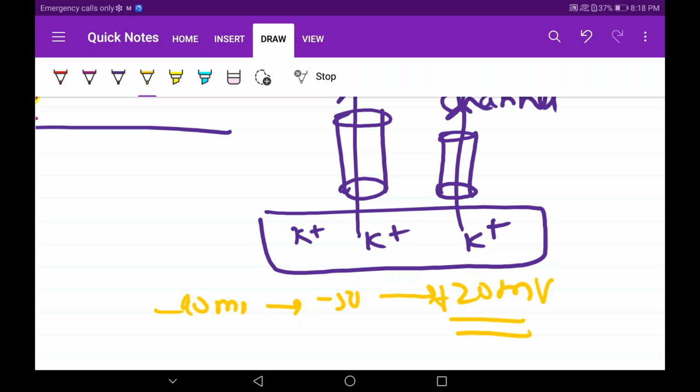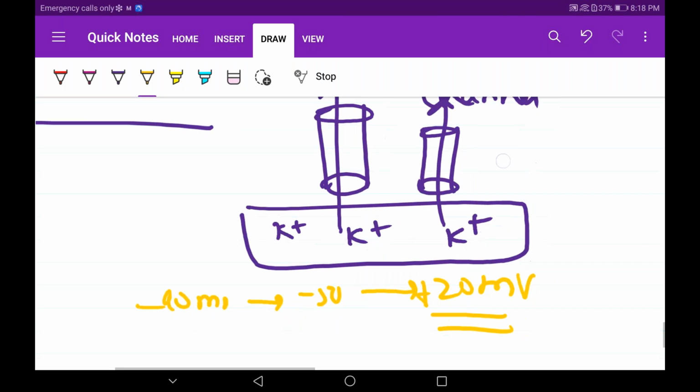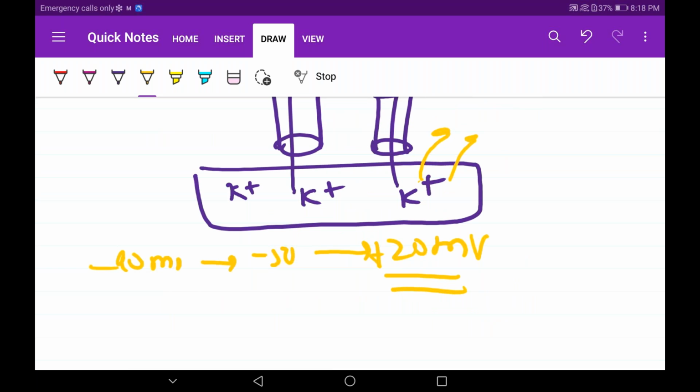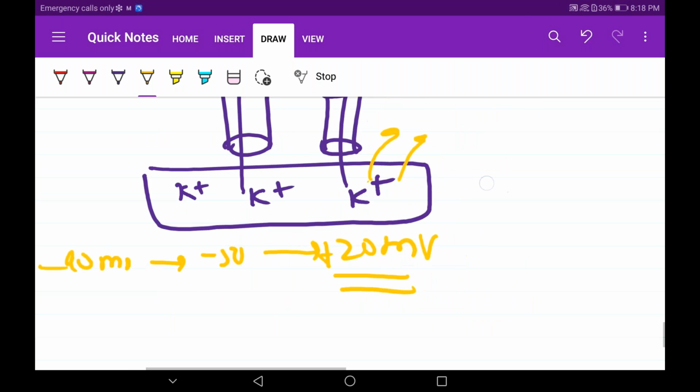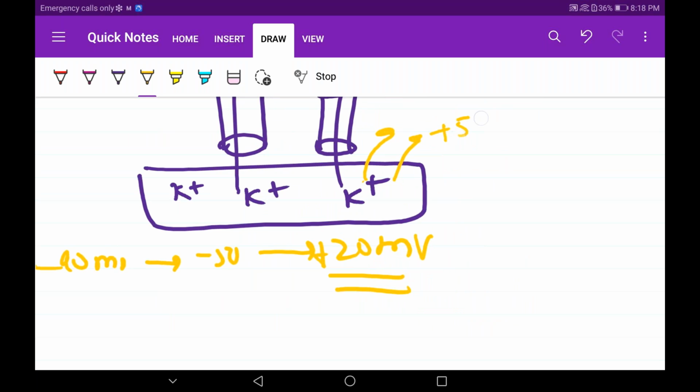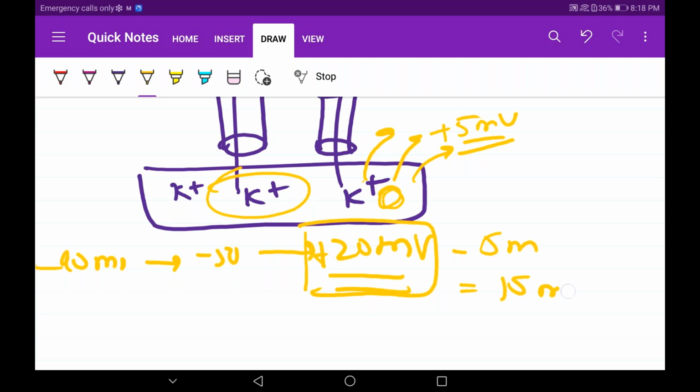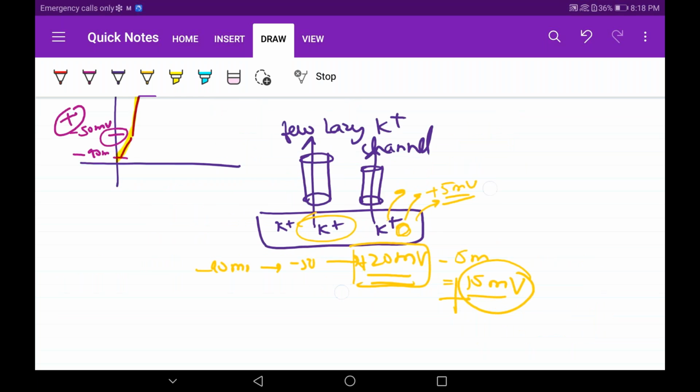All the sodium channels made the whole cell positive. But since some positive charge is getting lost outside, a little bit, not a huge amount, very less. Suppose some 5 millivolts of potassium effluxed outside. What will happen inside the cell? It will subtract, because we are measuring inside the cell. Right now it is at plus 20. Few potassium efflux outside, so minus 5 millivolts. That gives 15 millivolts. Let's see in the graph what will happen.